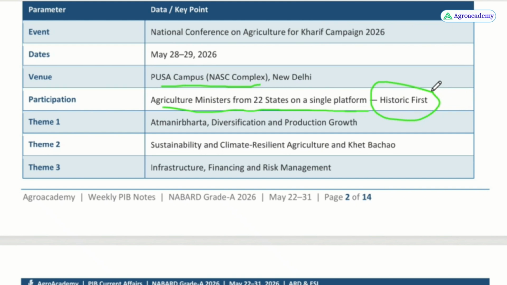And what were the themes? Themes are very, very important. This you need to remember very, very carefully. So first is Atmanirbharta in pulses and oilseeds, then diversification, production growth, and sustainability and climate resilient agriculture, and Khet Bachao, infrastructure, financing and risk management.